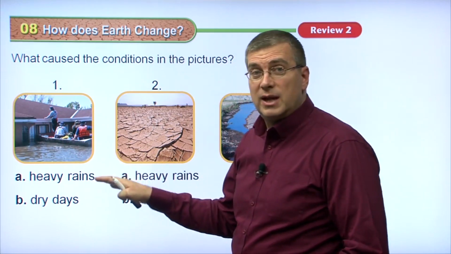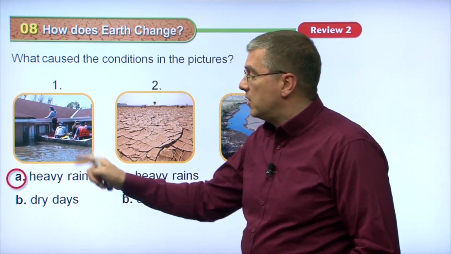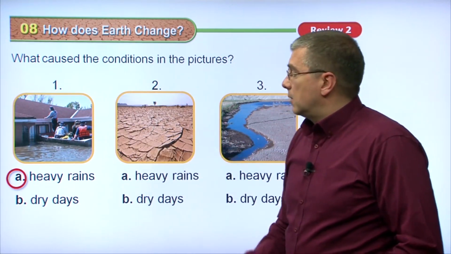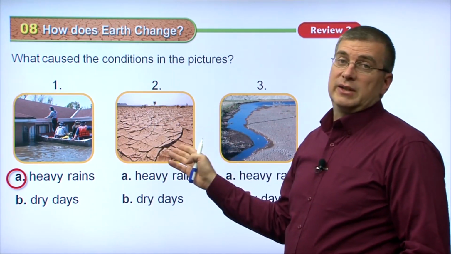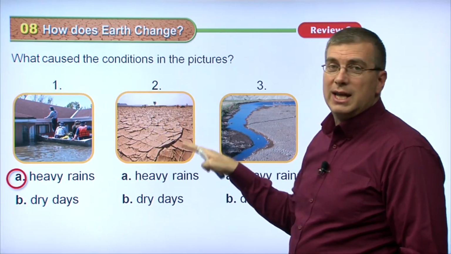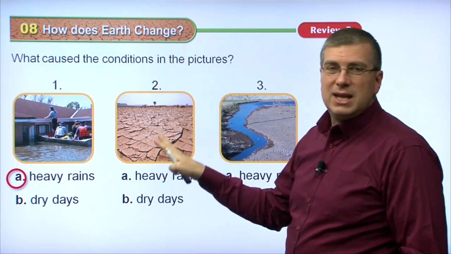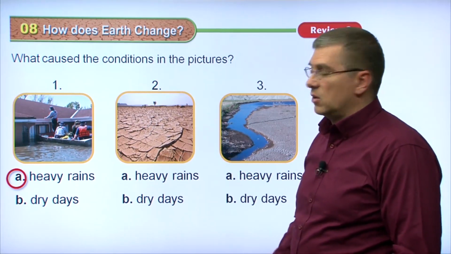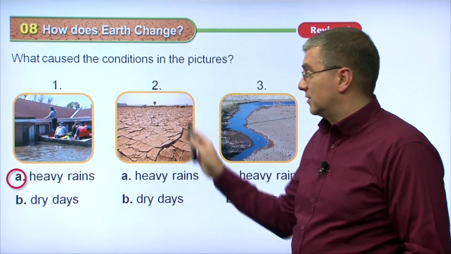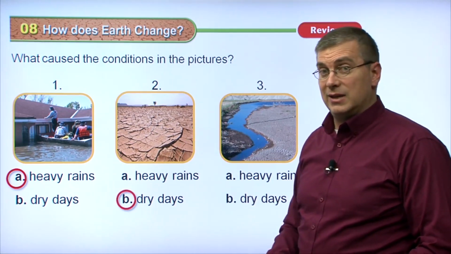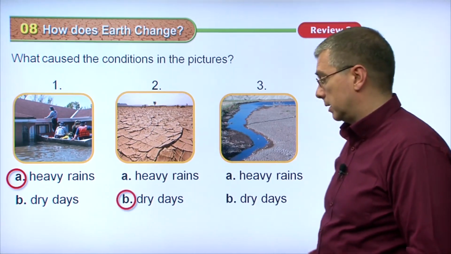So what caused this condition? Flooding. What causes flooding? A lot of rain. Heavy rains will cause flooding. Okay, so we've got that one. Over here, this is the opposite of a flood. This is a drought, right? The land is dry, it's cracked. There's very little or no water in this ground. So what causes that? Obviously, heavy rains doesn't cause a drought because there's no water. Dry days will cause a drought. Dry days, no moisture, no water.